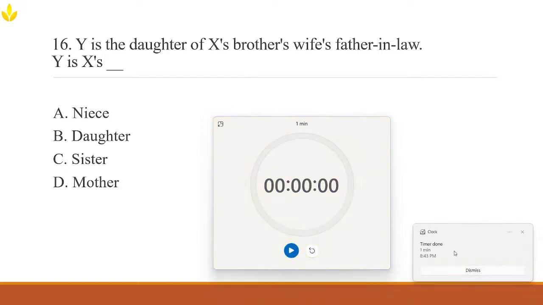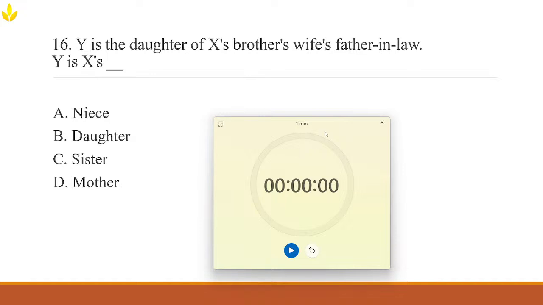Time is up. Alright everyone, time for another fun brain teaser. This one's all about family relations, so put on your detective hats. Y is the daughter of X's brother's wife's father-in-law. Who is Y to X? I know it looks like a twisted family drama, but don't worry, I'll walk you through it step by step. Let's break this down.